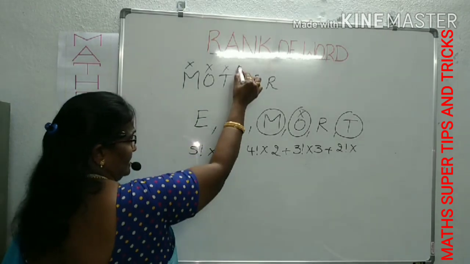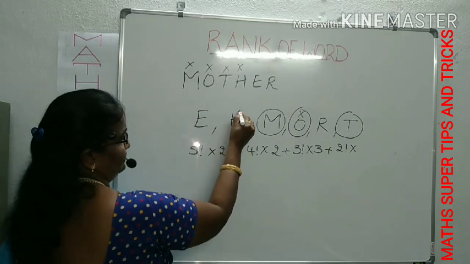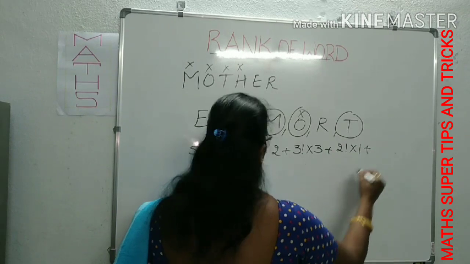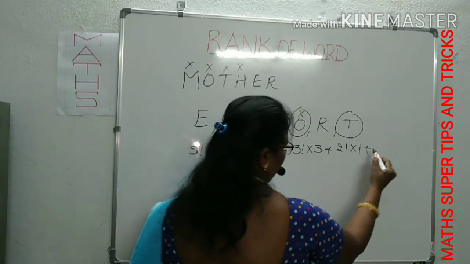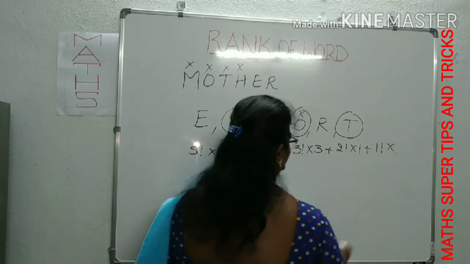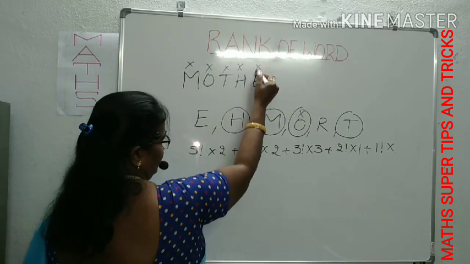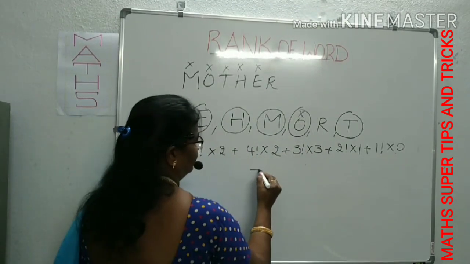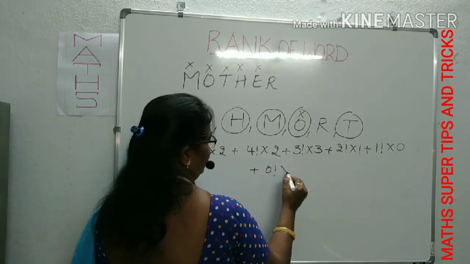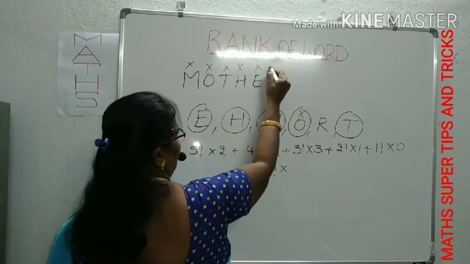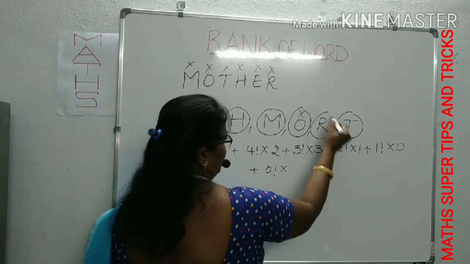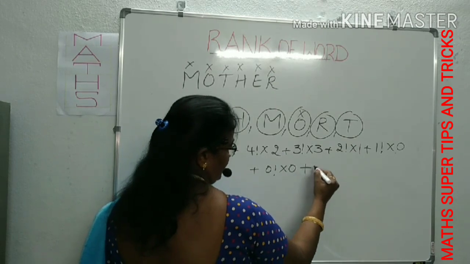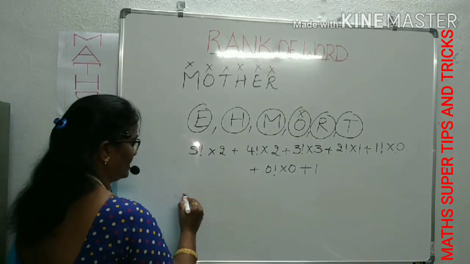In the same way, consider the next letter. What is the next letter? H. Before the H, how many letters are left over? Only 1 letter, into 1, plus. Next, after 2 factorial, we take 1 factorial into. Next, H is already over. Now come to the E. Yes, before the E, no letter is there, means it becomes 0, plus 0 factorial now. 0 factorial into. After E, there is R. Before the R, no letter is left over, means it becomes 0. After simplifying this, you have to add an extra plus 1, right? Add the extra 1. You can simplify it.